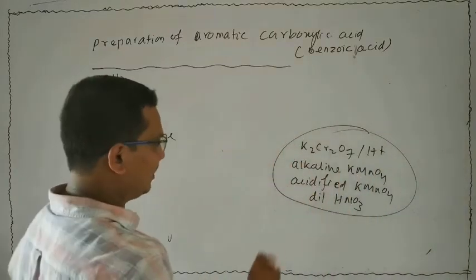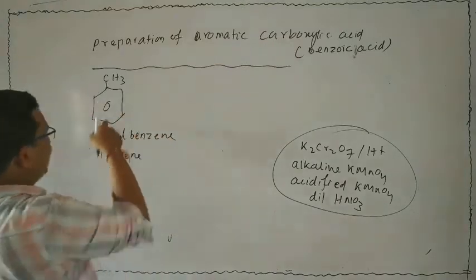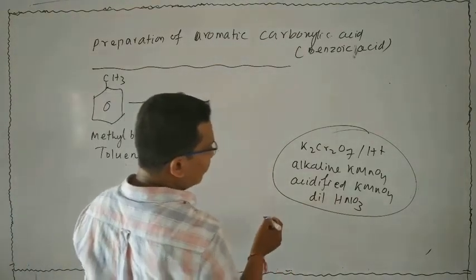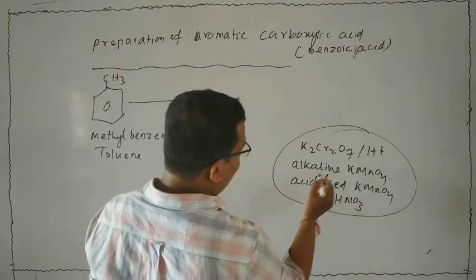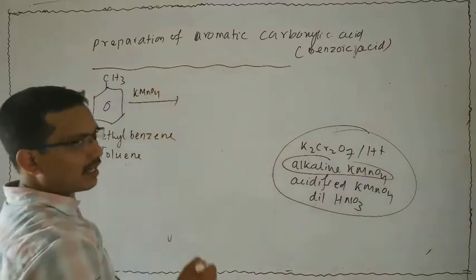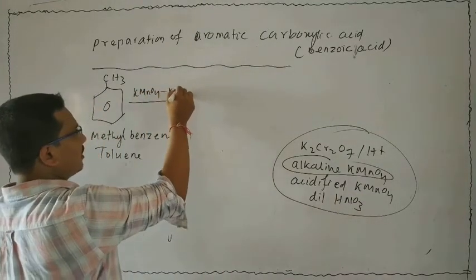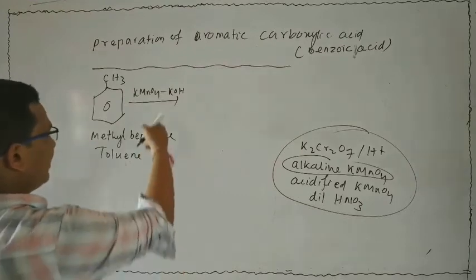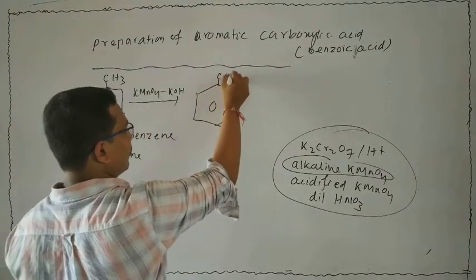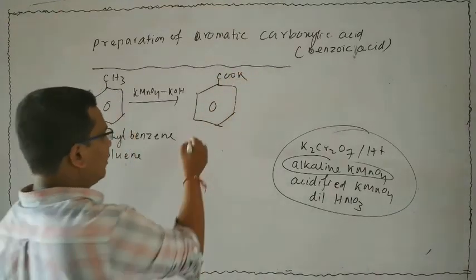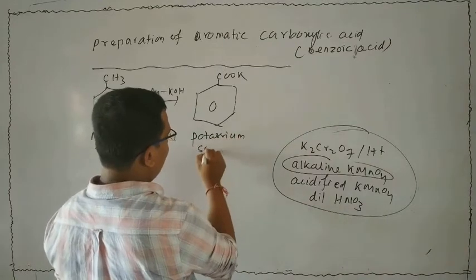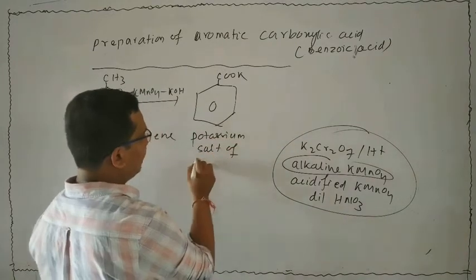By these oxidizing agents we are able to oxidize methyl benzene. Suppose we take an oxidizing agent, alkaline KMnO4. Take an alkali, that is KOH. When it is subjected to oxidation, then it gives a salt of carboxylic acid, that is the potassium salt of benzoic acid.